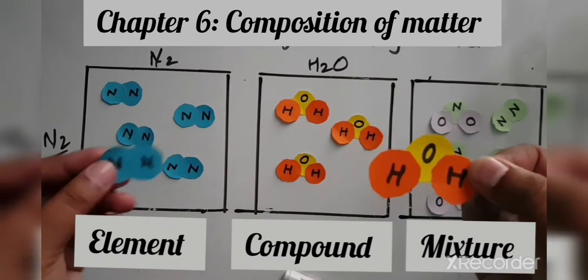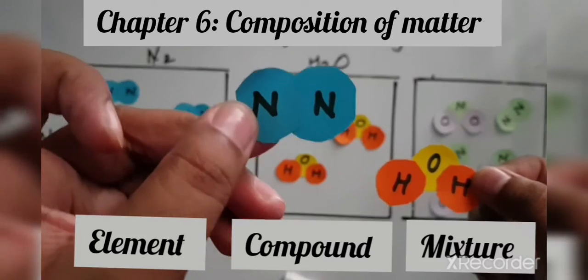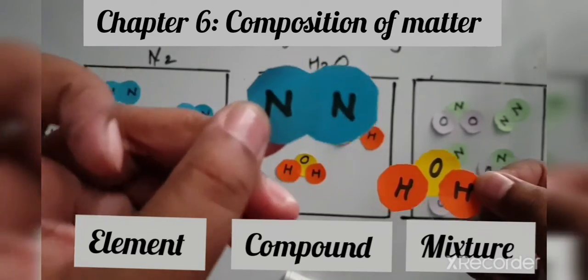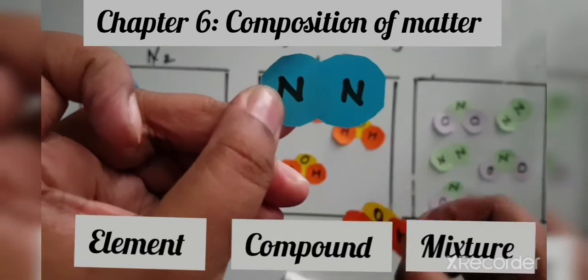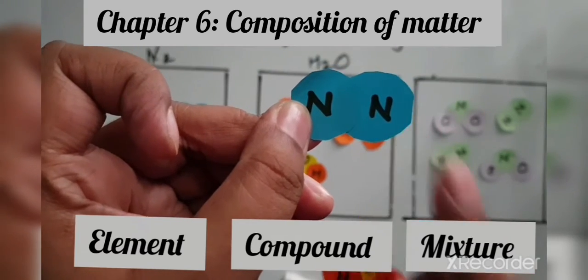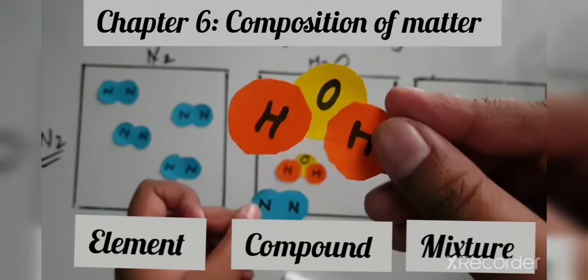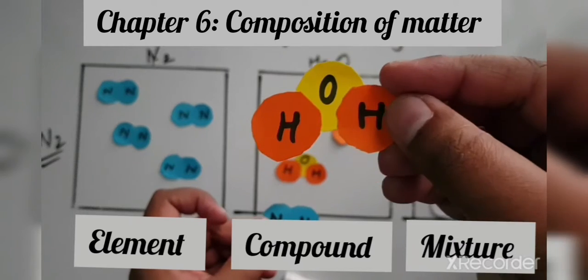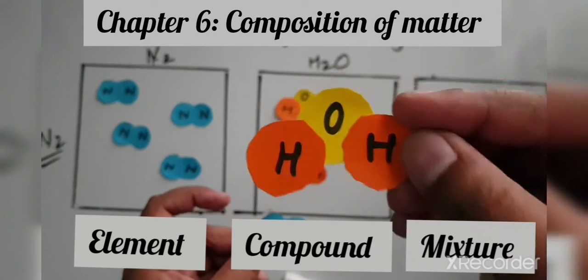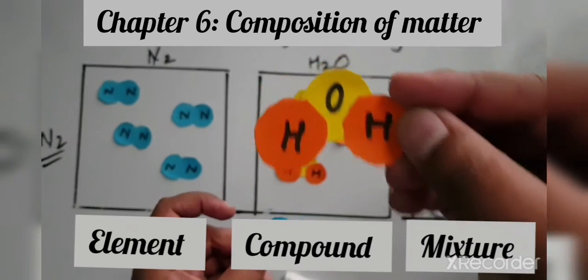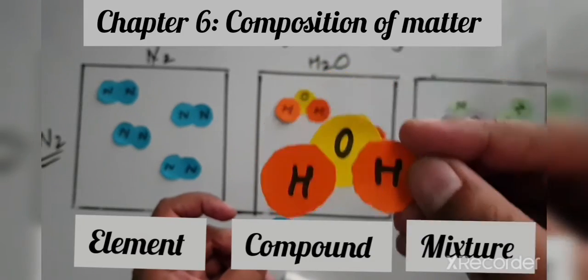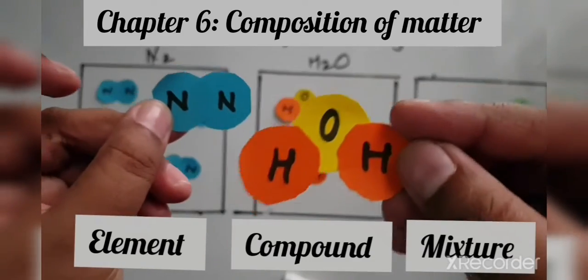And here what do we have? Do we have two different atoms over here? No. We have the same type of atom. This is nitrogen, and this is also nitrogen. Here we have water. In water we have two different atoms. Which two different atoms are there? Hydrogen and oxygen. So that's why these two are different.